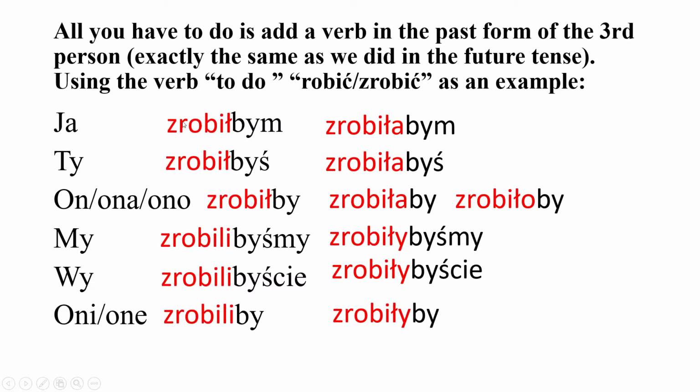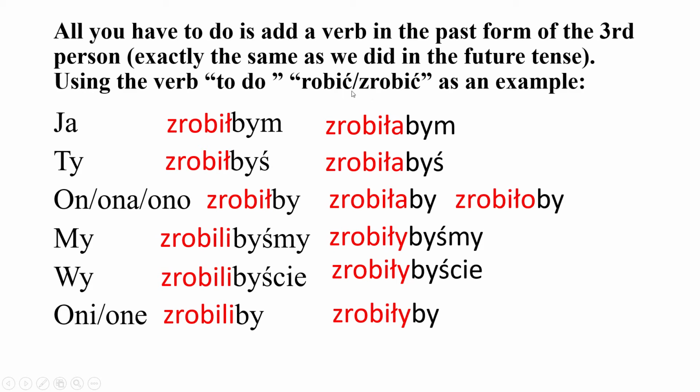Okay, this is another verb, to do. Robić and zrobić. Both verbs mean the same. This is just different aspect. This is the imperfective aspect. This is the perfective. I'll be talking about this in another video. It's too easy, it's too short. I'm not gonna do a whole video about this. I'll just talk about it briefly.